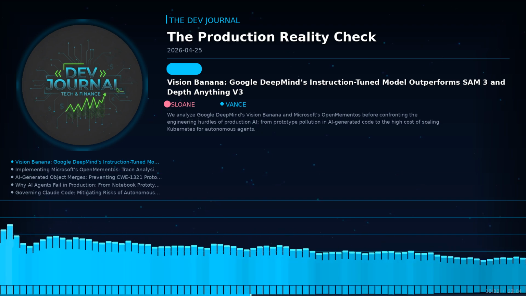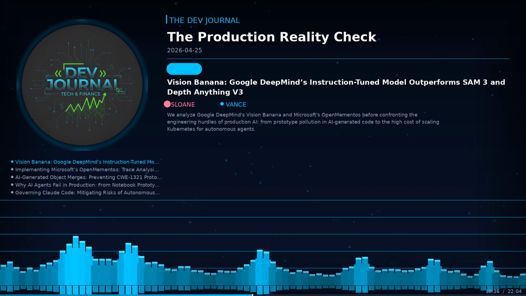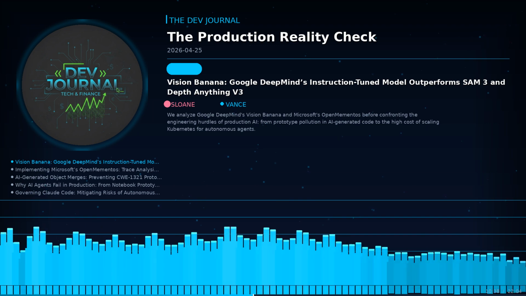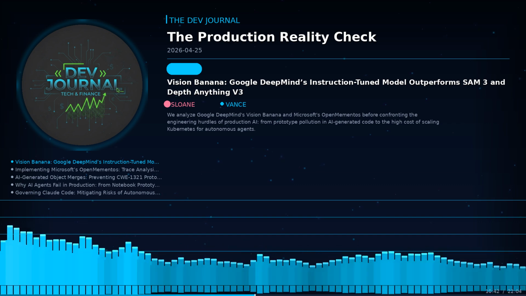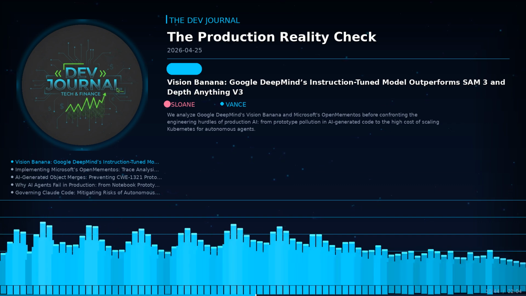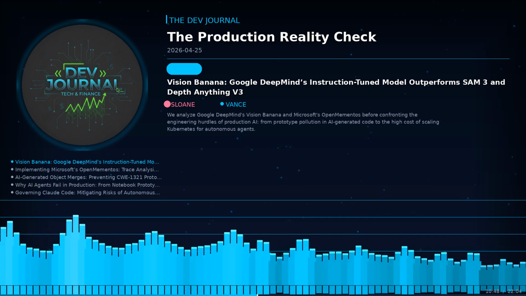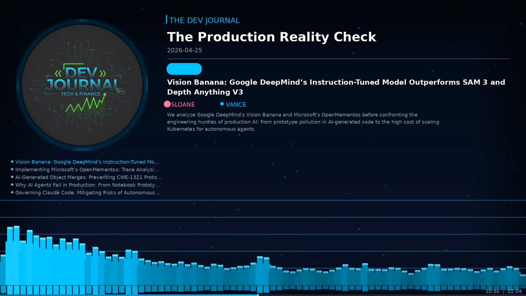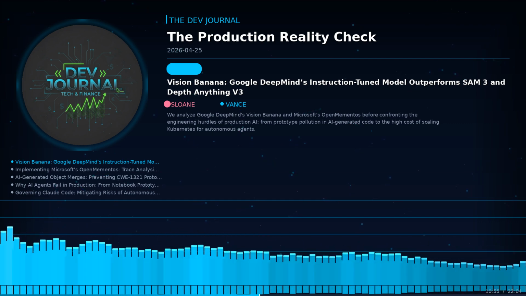This tension between the rapid generation of code and the actual security of the final product points to a much larger problem in the industry today. We need to move the conversation from these specific code vulnerabilities to the broader systemic reliability and governance issues that cause so many autonomous agents to fail when they transition from simple notebook prototypes to enterprise systems.